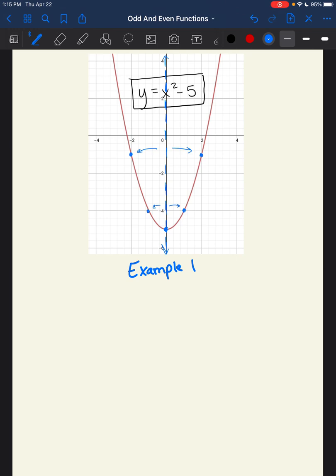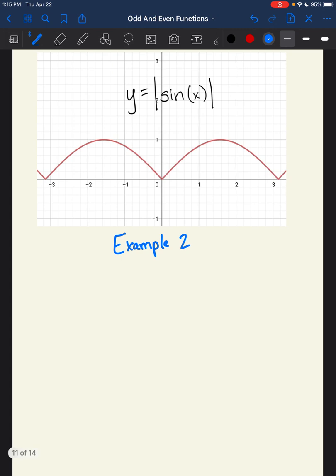And I'll go ahead and show you example number 2. Example number 2 is another interesting function. In this case, I have the absolute value of sine x. Now notice again, I have this beautiful axis of symmetry here. It's a nice friendly axis of symmetry. So notice I have this point 0, 0, and if I look at both sides, that's probably 0.75 up there for +1 and -1 x values.